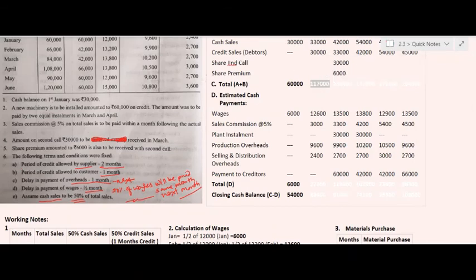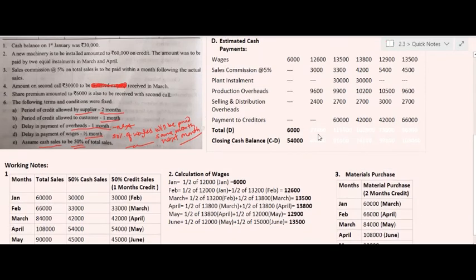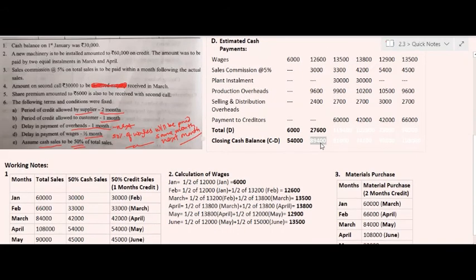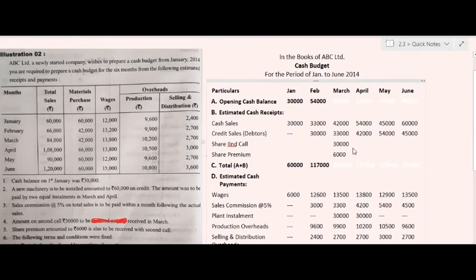So this 89,400 will be taken as opening cash balance in the month of March. In the month of March, the total of receipts is 2,400,000 and the total of payments is rupees 1,19,400. After deducting the total estimated payments from the total of receipts, we will get the amount of closing cash balance for the month of March.